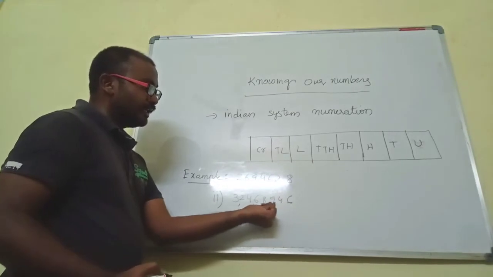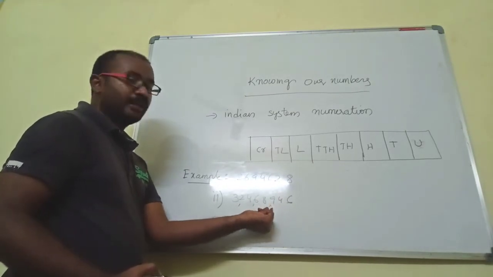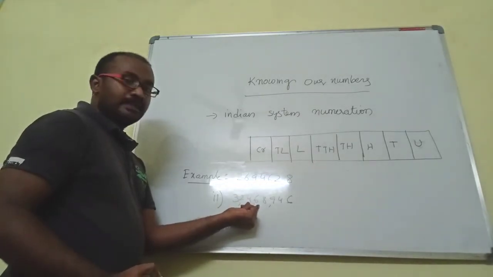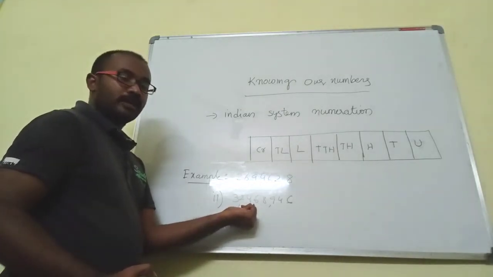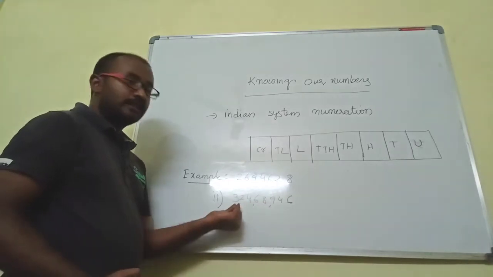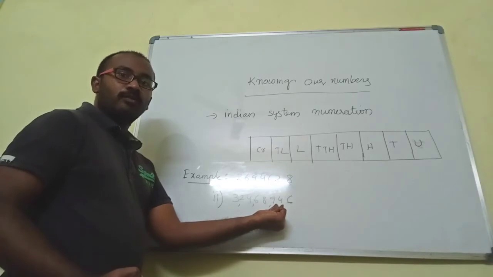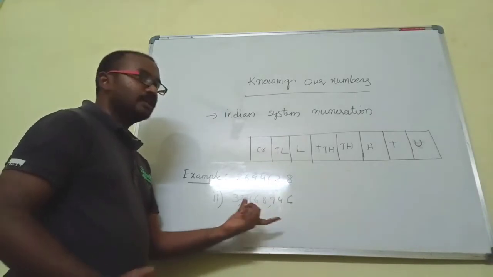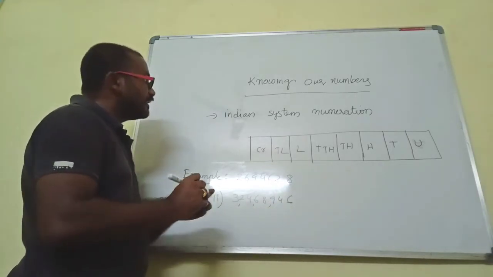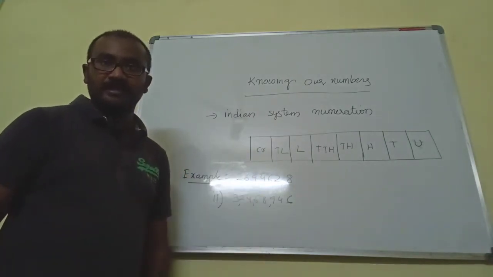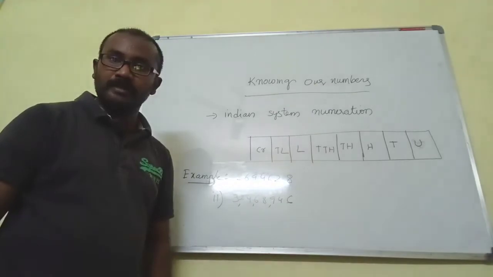So ones, tens, hundreds, thousands, and between hundreds and thousands keep one comma, and between 10,000s and lakh keep one comma. So like that we have to read 3 crores 24 lakhs 68,946. This is the way of representing the Indian system of numeration. I hope you understand this. Shall I go to the next topic?